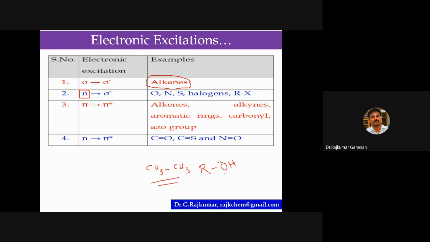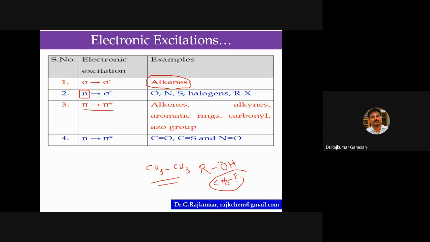Similarly, nitrogen-containing compounds, sulfur-containing compounds, and halogens. For example, take CH3F. In fluorine there are lone pairs of electrons and a sigma bond is there, so this type of molecule will also undergo n to sigma star transitions.